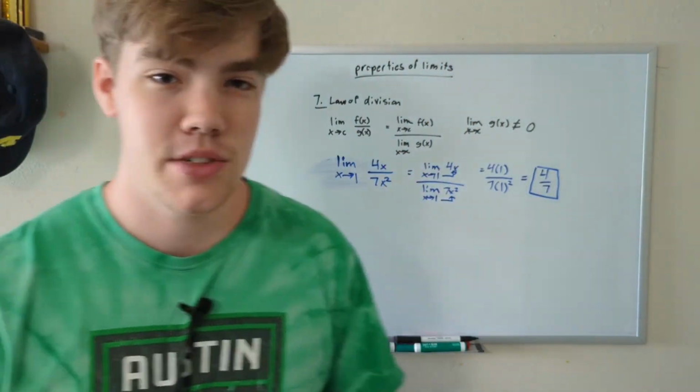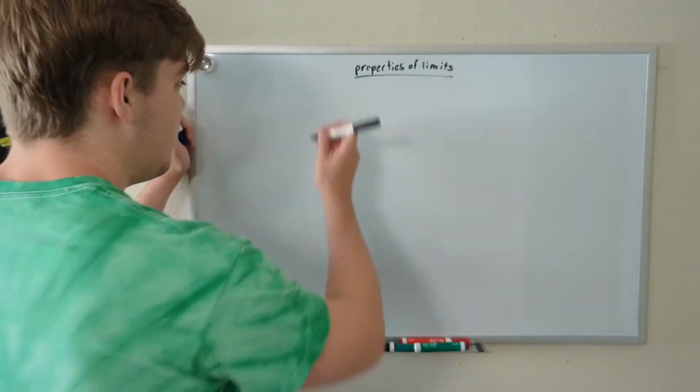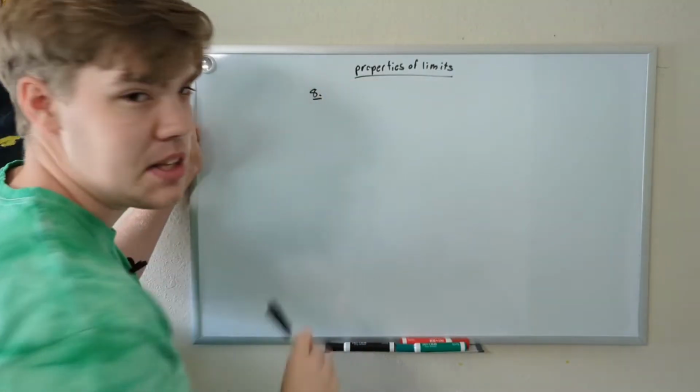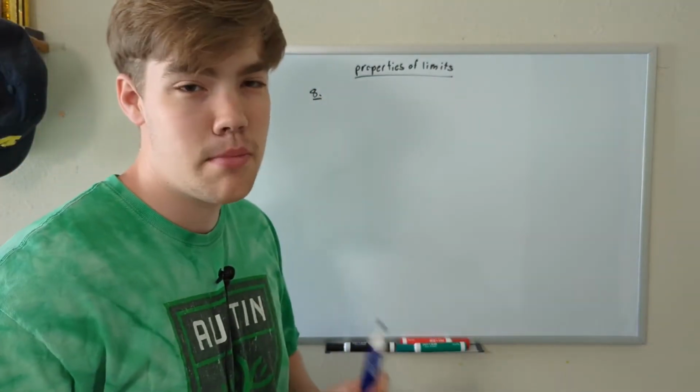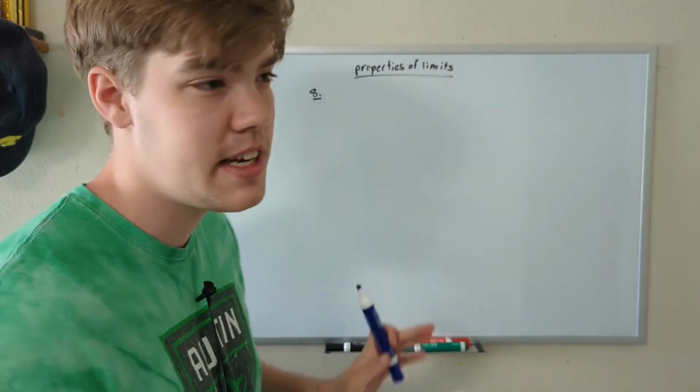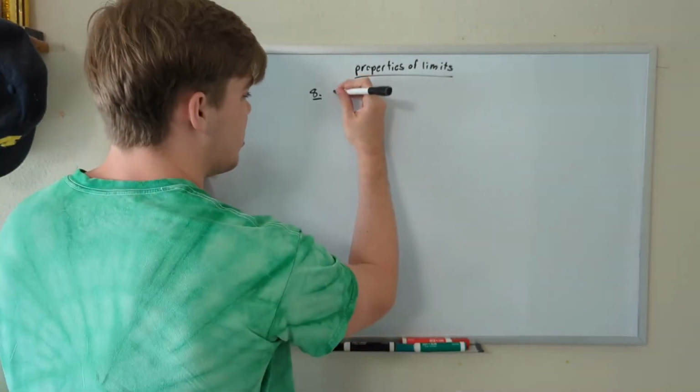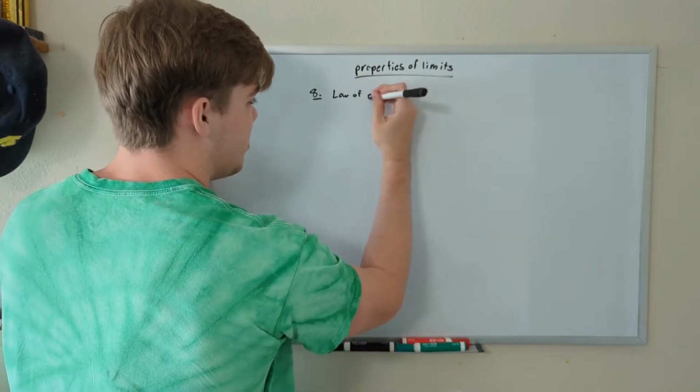All right, you stuck around this far. We only got one more limit law to go. May as well get it out of the way. Our last limit law, number 8. I think I said 7 in the beginning. I was kidding. In my notes, I combined addition and subtraction, but I made them separate here. Limit law number 8 is the law of exponents.